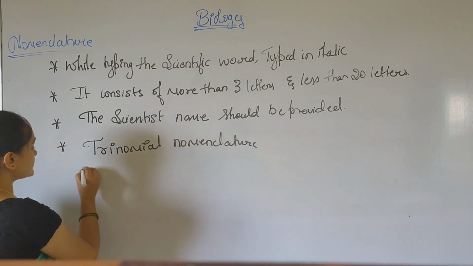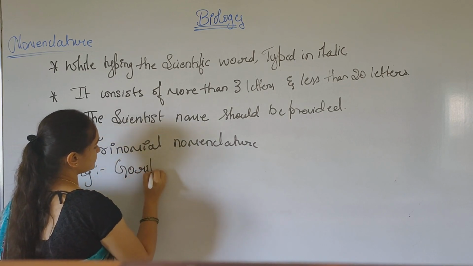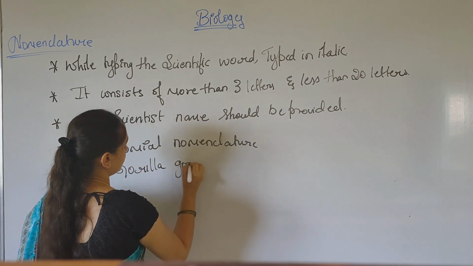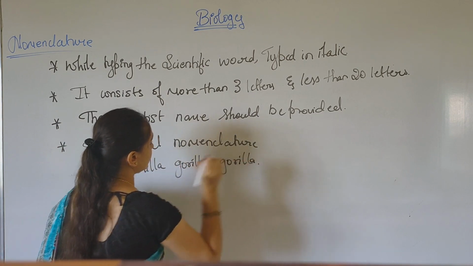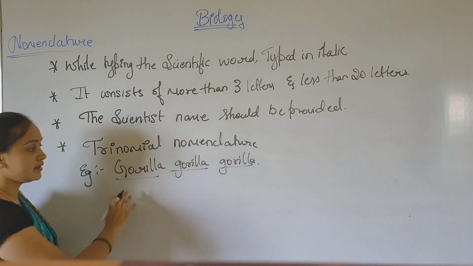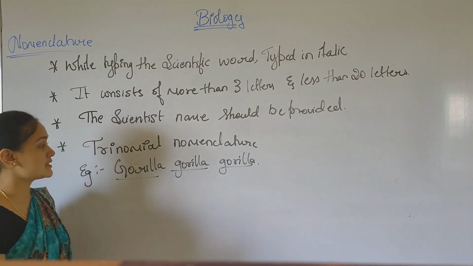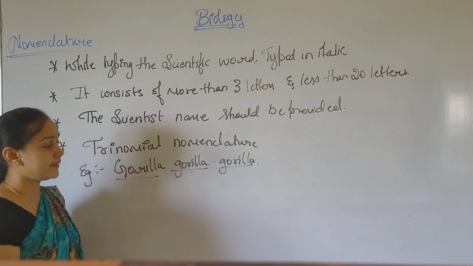For example, gorilla gorilla gorilla. Here there are 3 words, so it is called trinomial nomenclature.